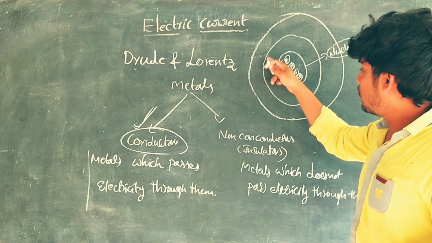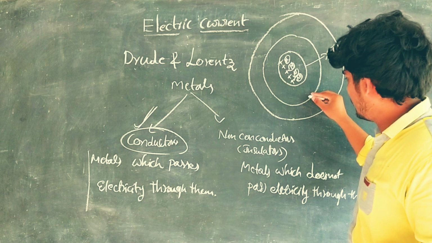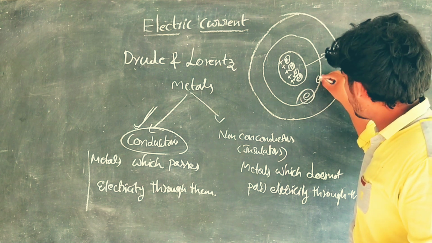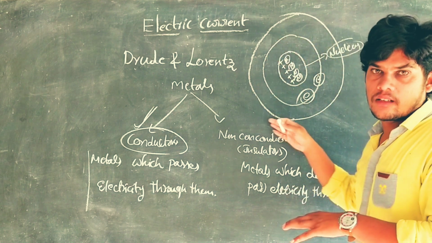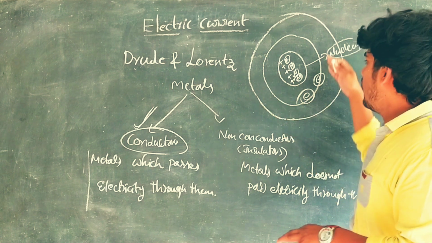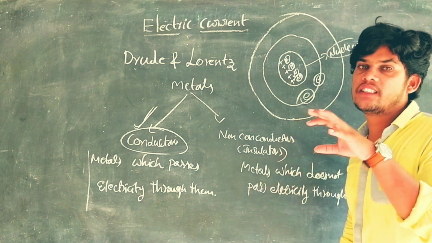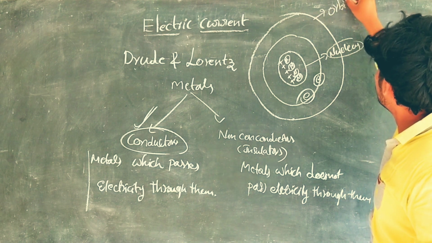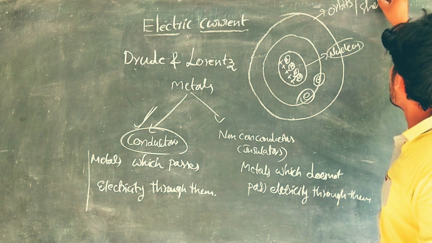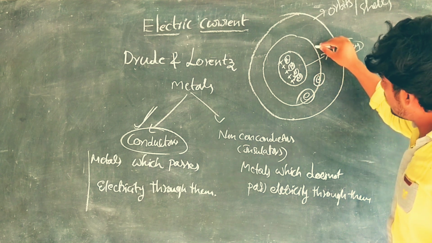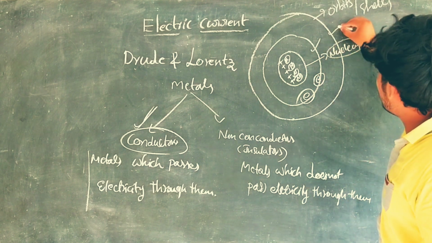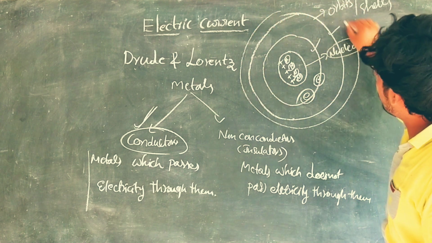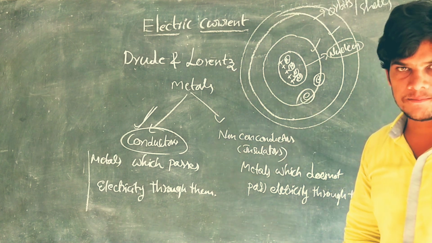Which ones travel through these paths or routes? Yes, electrons. Electrons revolve, circulate around the nucleus in these fixed paths. These fixed paths are called orbits or shells. So this is one shell, this is another shell. If you draw another, it is another shell. So there are a number of shells.